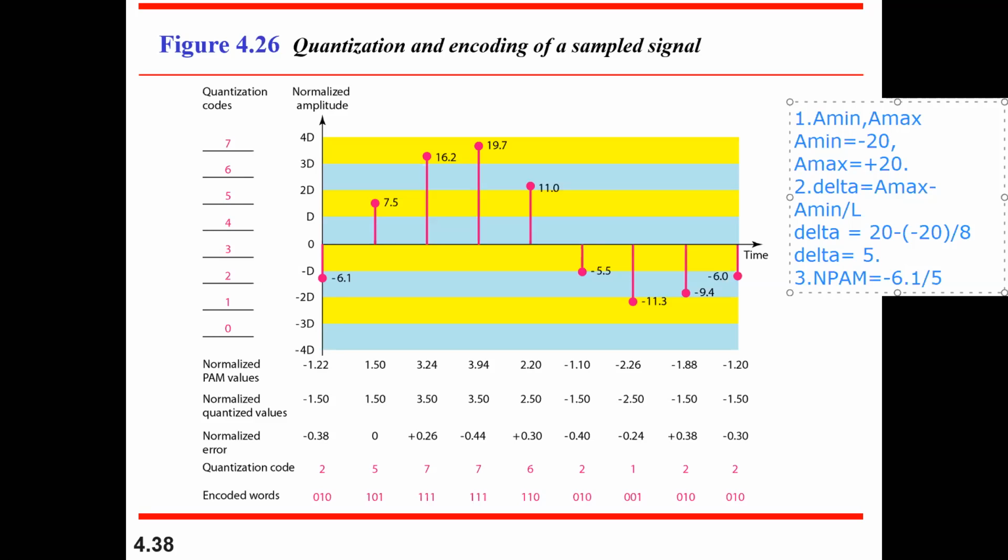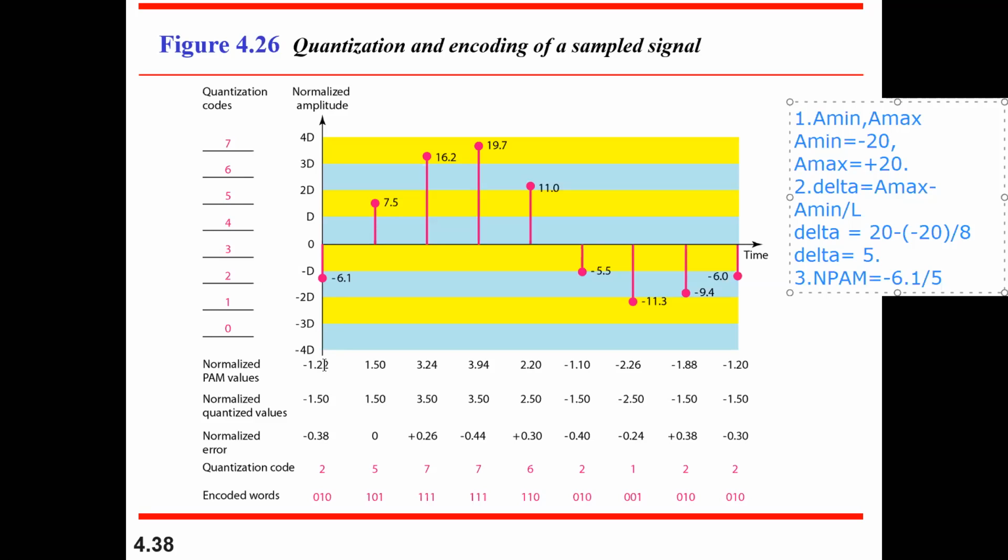Just try to calculate the value of minus 6.1 divided by 5. Can anybody tell the value? Use the calculator and get me the value. 1.22. The minus symbol is there, so it will be taken into consideration.